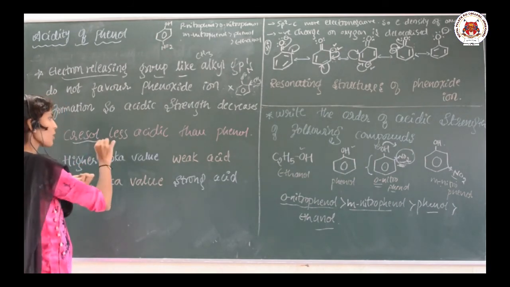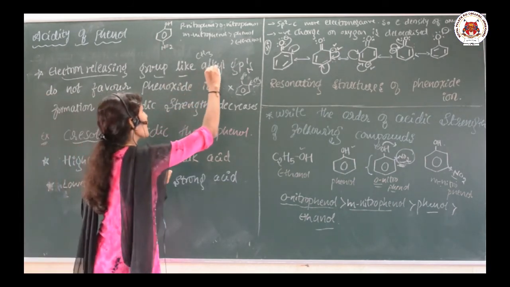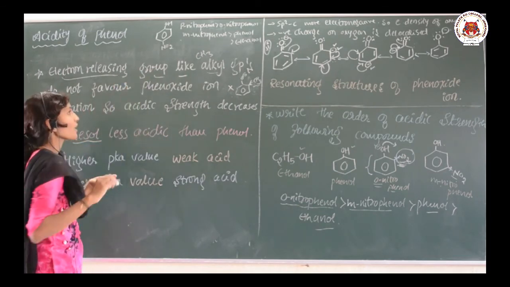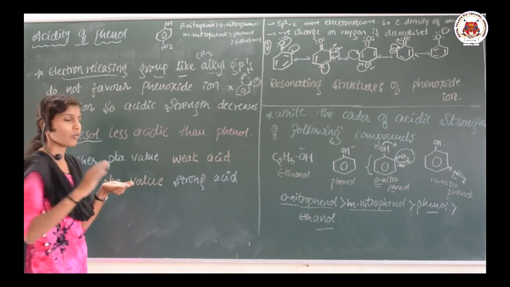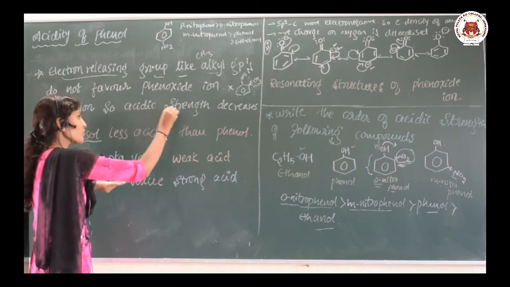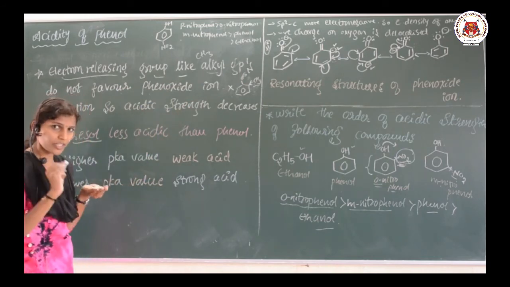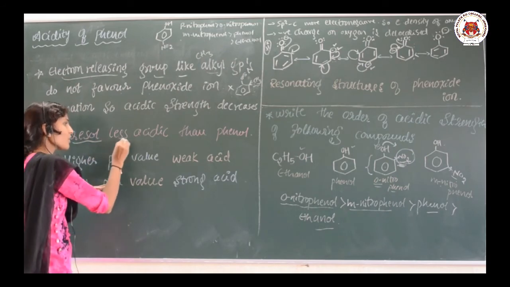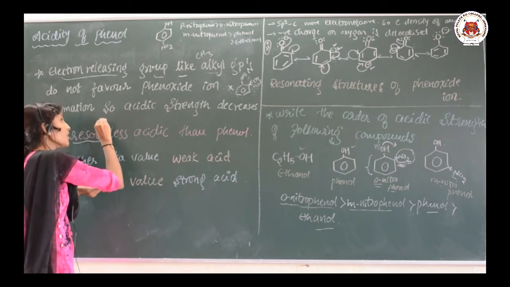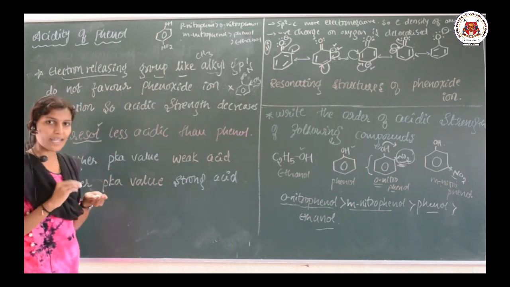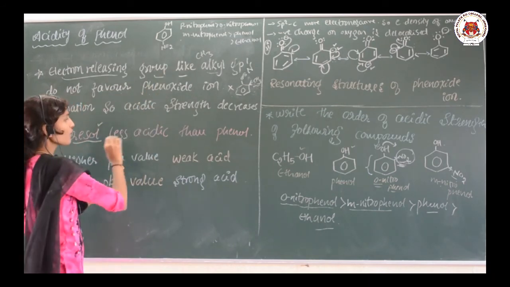So keep in mind whenever electron releasing groups like alkyl groups are attached, those do not favor the phenoxide ion formation. So the acid strength is going to decrease. That's why cresol is less acidic as compared with phenol. In case of cresol, the electron releasing group is attached to the ring, so it is less acidic.